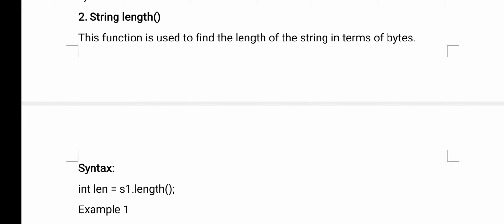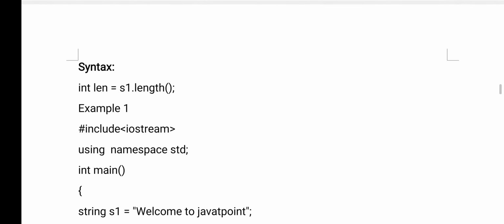This function is used to find the length of the string in terms of bytes. Okay, one character equals 1 byte. In the example, in the given string, what string I have given, hello, how many characters are there? 5. So 5 bytes of memory that string is occupying. That is nothing but the size of that string. Okay, you see the syntax.